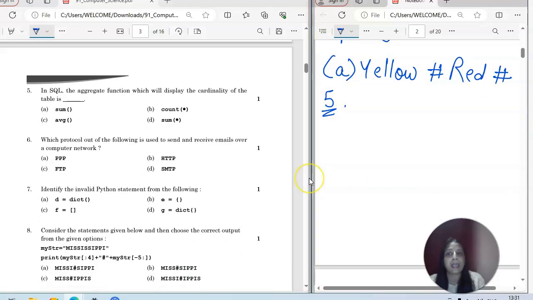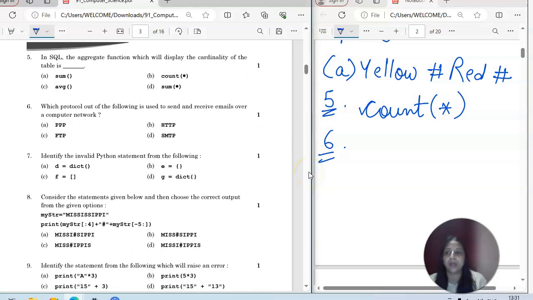In SQL, the aggregate function which will display the cardinality of the table is cardinality. It means how many rows will be counted. It is with the help of the COUNT function only, and COUNT(*) is going to count everything including the null values. COUNT(column) is without null values.